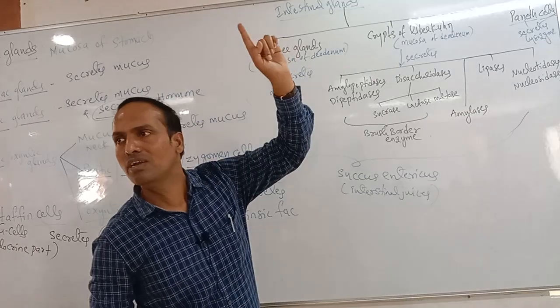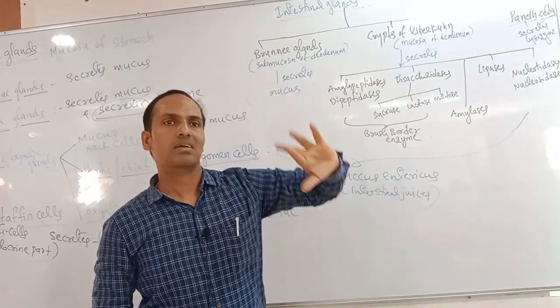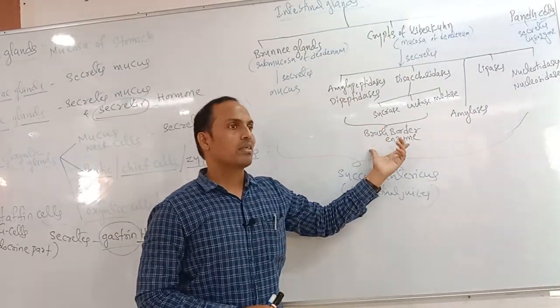Very, very important for your NEET examination. It is not there in the textbook.